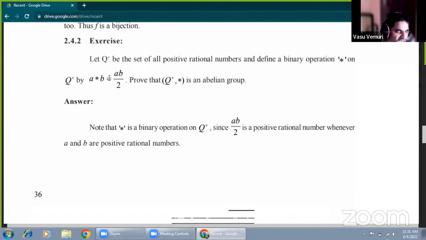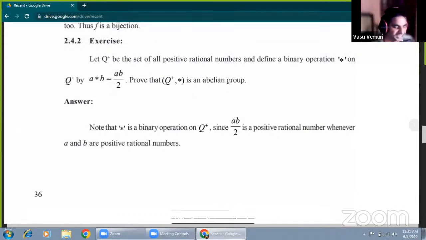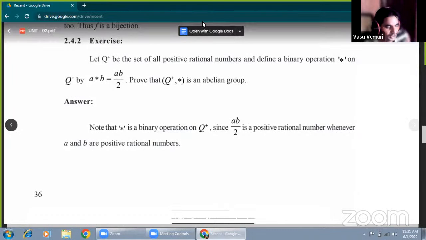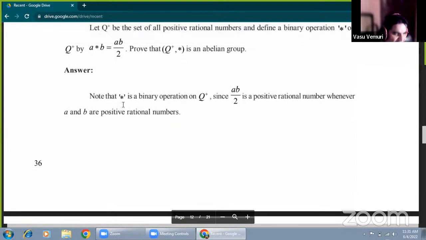What is the defining relation? A star B equals AB by 2. That is the given part. Now, Q plus under star is an abelian group. This is very important. First of all, we have to mention the given data. Star is a binary operation on Q plus. Here A, B belong to Q plus, and AB is also in Q plus.